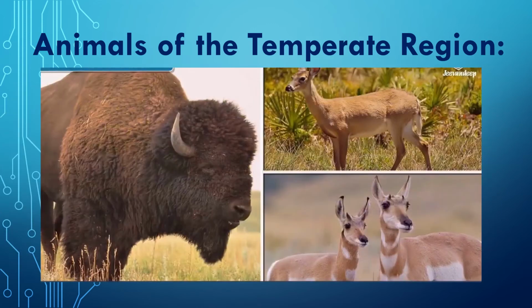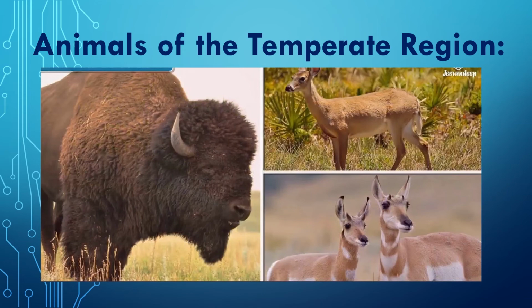Now, animals found in the temperate region. Animals living in the temperate forests are almost similar, but the number of species is less. The well-known species are deer, foxes, wolves, etc. There is little wildlife in the Mediterranean region, right? So these are the animals which are found in the temperate region.